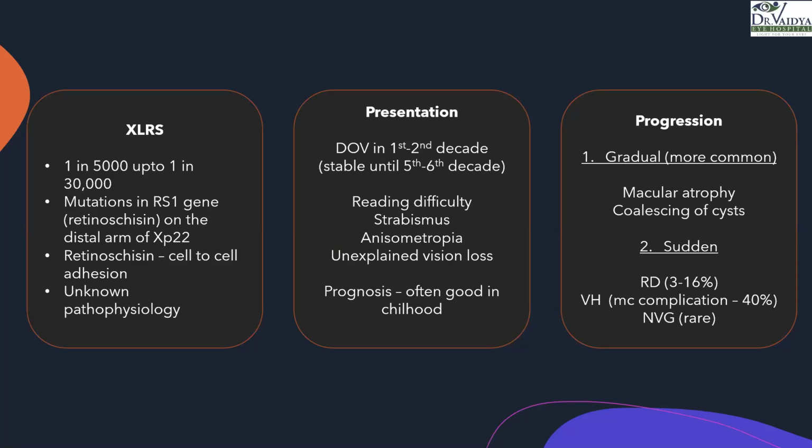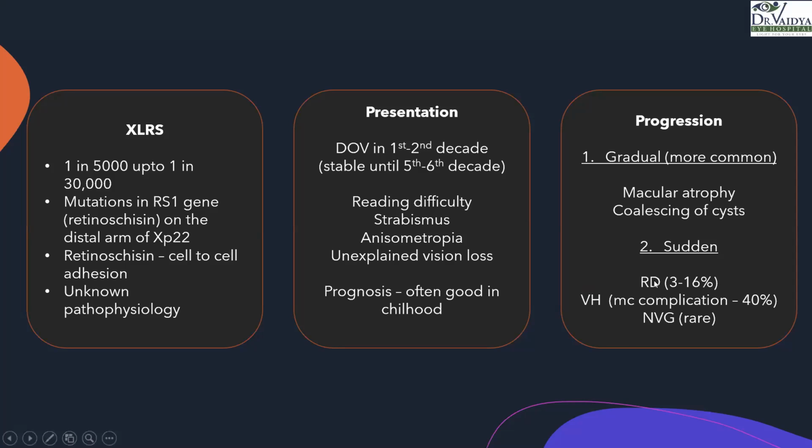Right? How do these patients present? Usually, these patients have a diminution of vision in the first to second decade of life. After this, they are stable until the fifth to sixth decade, when the chronic changes of atrophy start setting in. How do these patients in the first to second decade land up with us? They either will have reading difficulty, strabismus could be a problem, anisometropia, and these patients will usually have an unexplained vision loss. Prognosis in these patients is generally good in childhood, right?